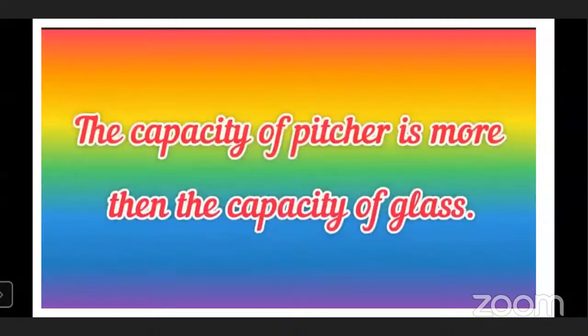The capacity of pitcher is more than the capacity of glass because we use more glasses of water to fill the bucket as compared to the bucket which we filled with the help of a pitcher. In a pitcher, we can take more quantity of water as compared to a glass because the glass size is smaller than the pitcher.